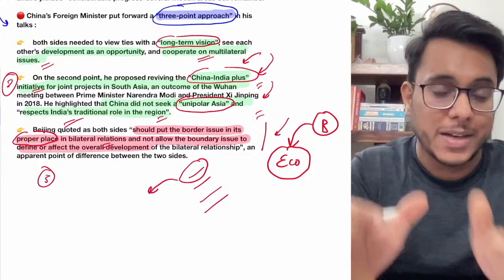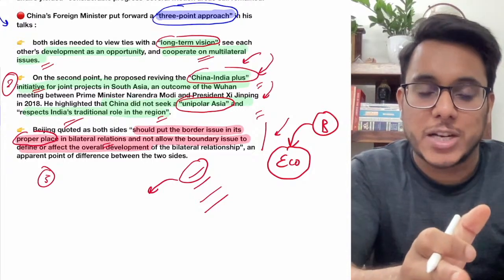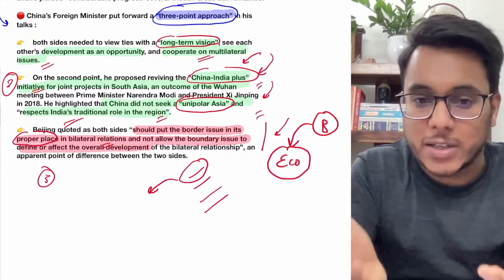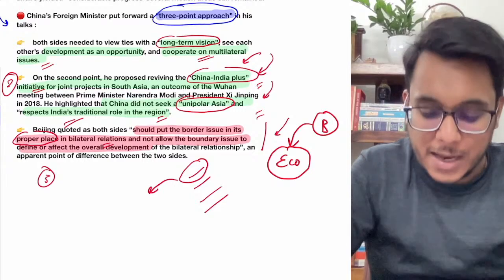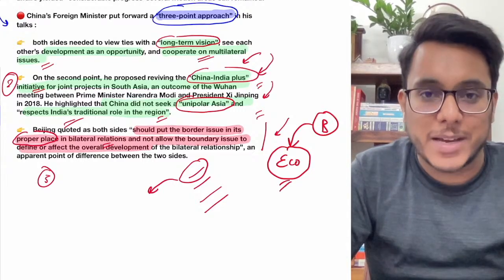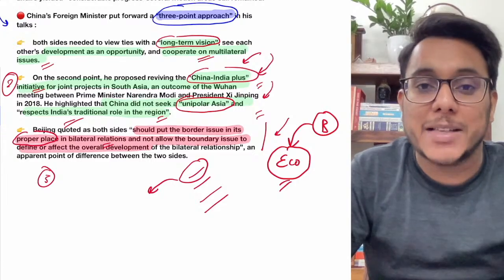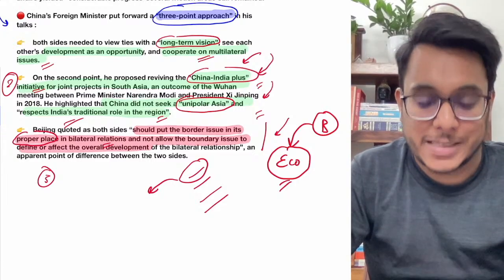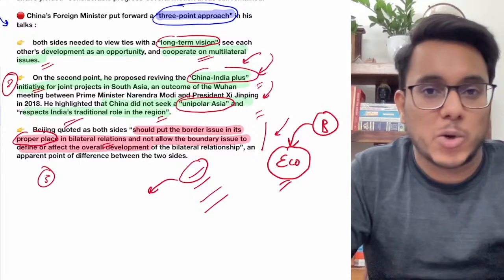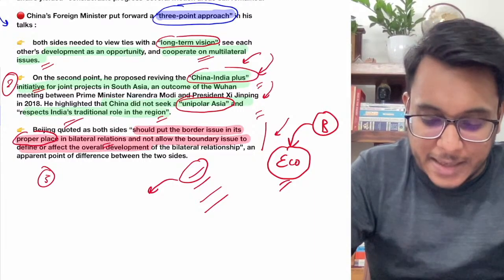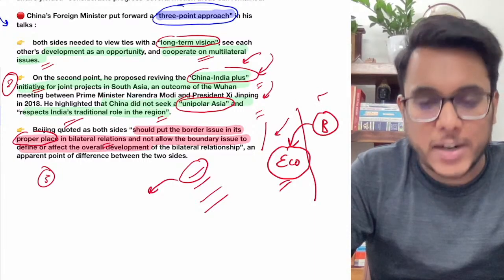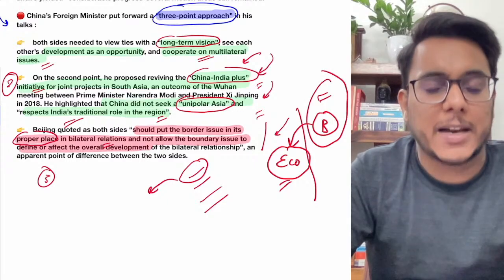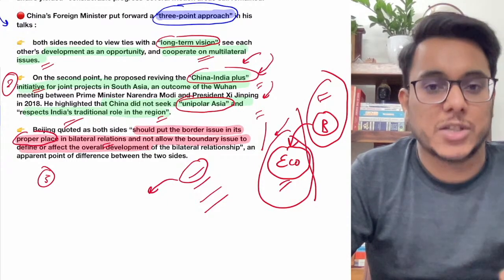India says that both the economic and strategic relations go hand in hand. If you don't treat our boundary in a proper manner, we will restrict the economic relations. We had made certain bans on Chinese apps also. Is it clear? Now China says that no, it is not a correct thing. Rather, economic relation is different, boundary matter is different. Discuss the boundary matter on a different platform, but economic relations need to be carried on.